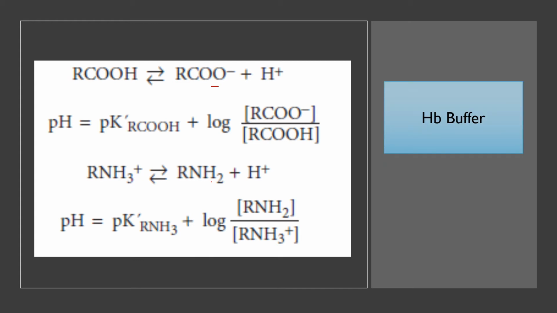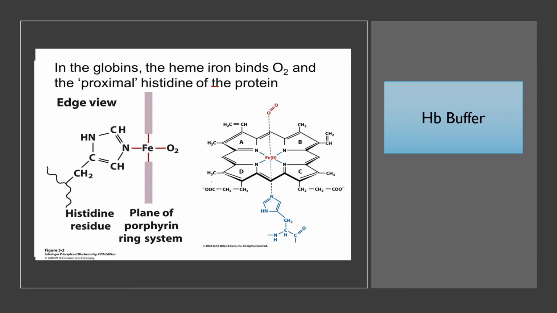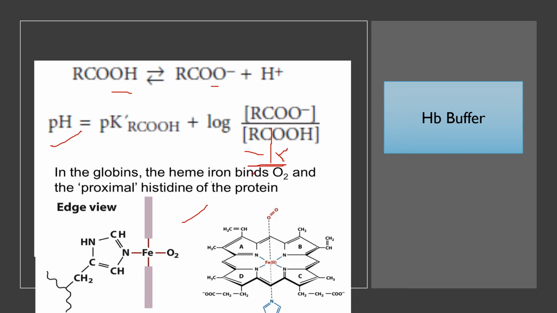Now another important buffer is the hemoglobin buffer. The second buffer system is very important. This is the structure of hemoglobin. We can see the heme molecule. Centrally we have the iron, and the iron, with its four bonds, has the pyrrole rings, and with the other side it binds with oxygen, and in the globin it binds with the proximal histidine of the protein. So this is the plane of the porphyrin ring, and this is the plane of the histidine residue. These histidine residues are very important in hemoglobin.